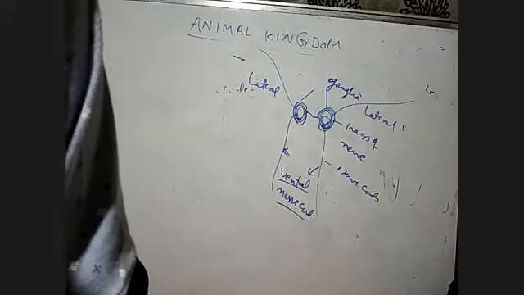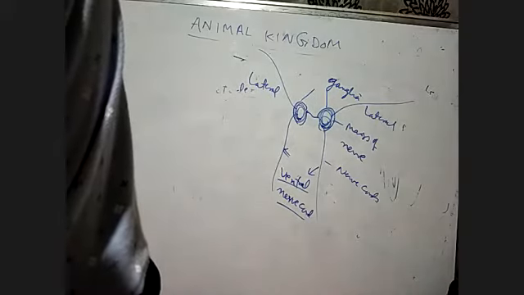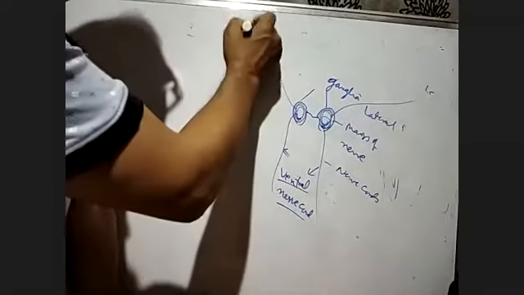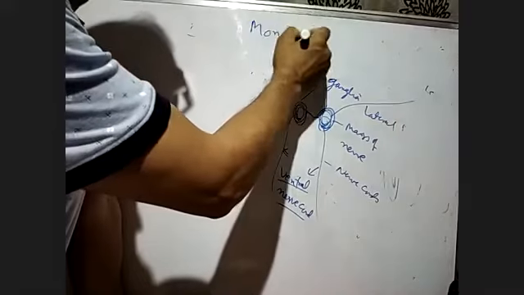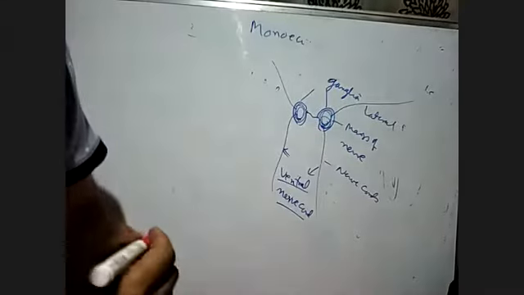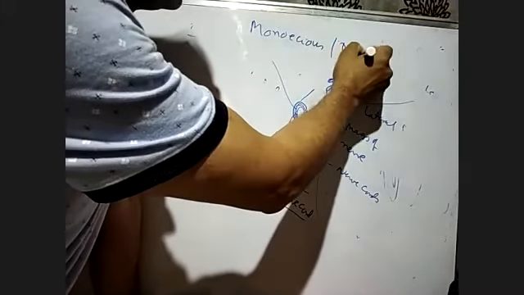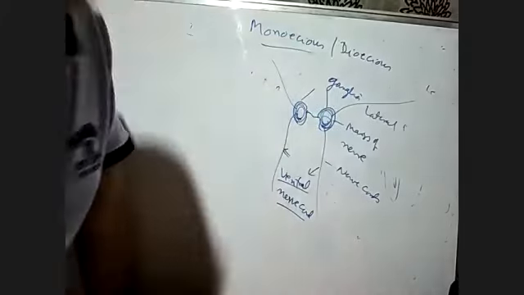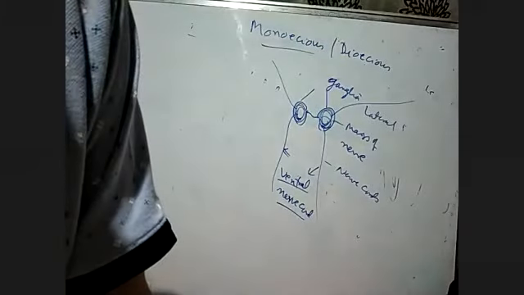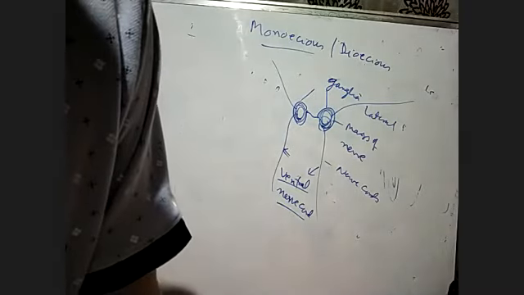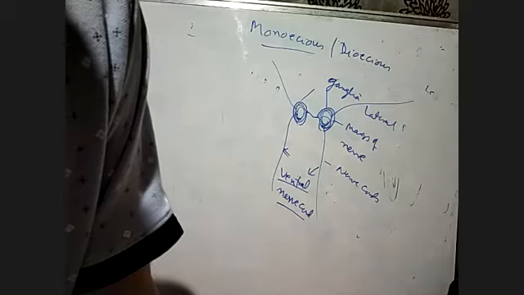One example of the Annelida, Nereis, is dioecious. That means males and females are distinct. Monoecious and dioecious, you have to understand that, because it comes many times. Monoecious means male and female sex organs are present in the same animal, and dioecious means male and female sex organs are distinct. Male and female individuals are distinct.